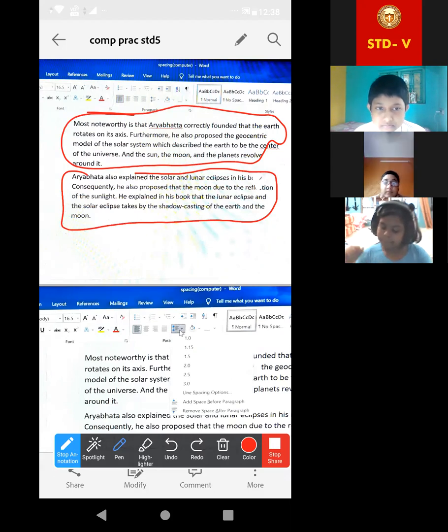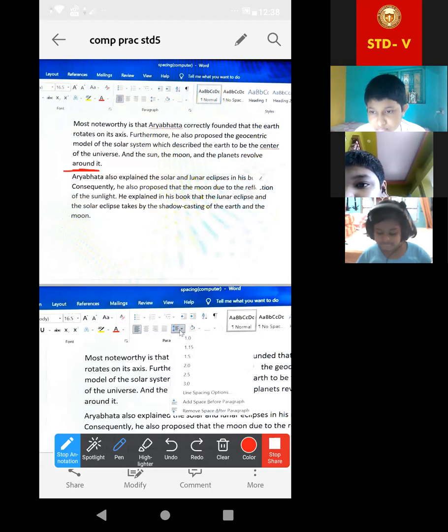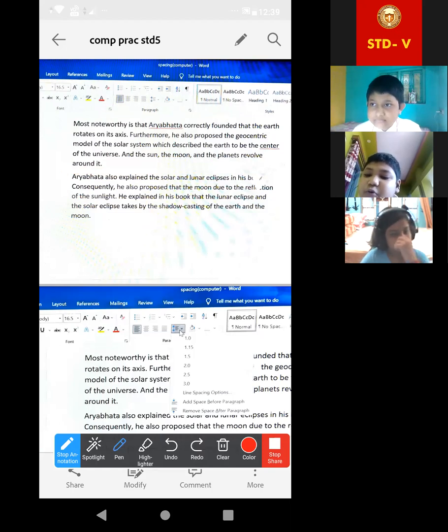In between them, there is a little bit of gap. So this one is paragraph spacing. Understood or not? These two things are clear. And there are more.